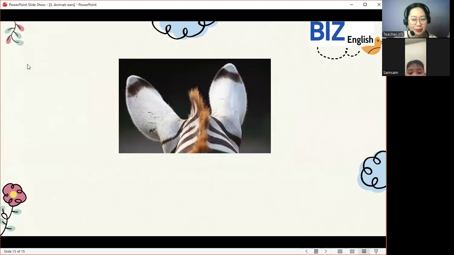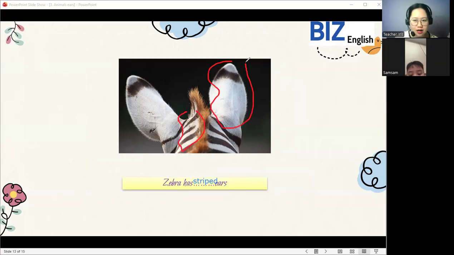Okay, what animal is this? This is a zebra. Yes, very good. Now let's answer. What ears do they have? Zebras have striped ears. So they have stripes like their body coverings. So zebras have striped ears.